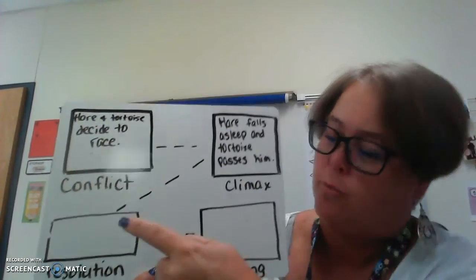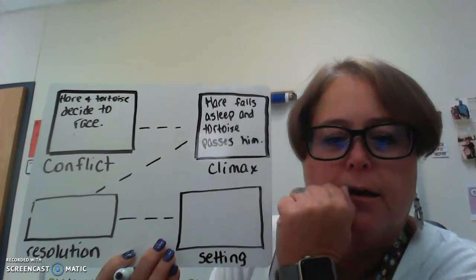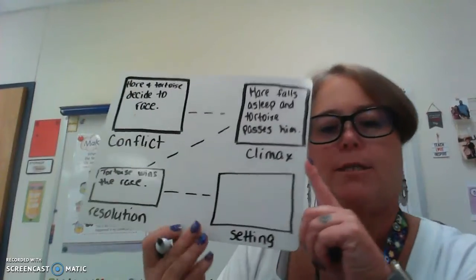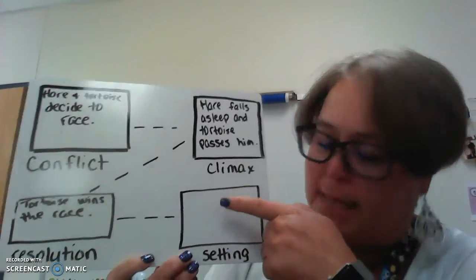The resolution. What was the resolution of our story? What happens in the end? Tortoise wins the race. But there's another important piece to the resolution. Remember? Tortoise won the race, and then what did it say? Tortoise and hare were friends for the rest of their lives. So even though they had a conflict, they still remained friends. Tortoise wins the race. Just like that. That's our resolution.